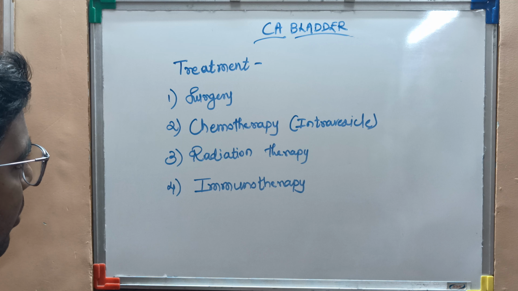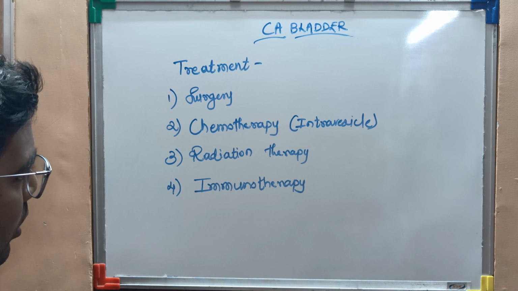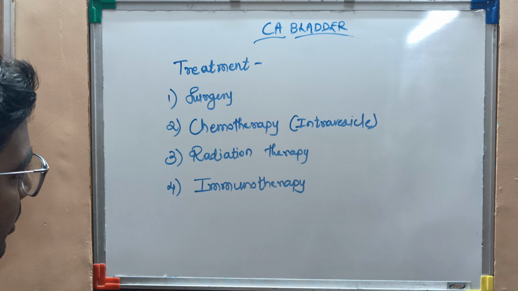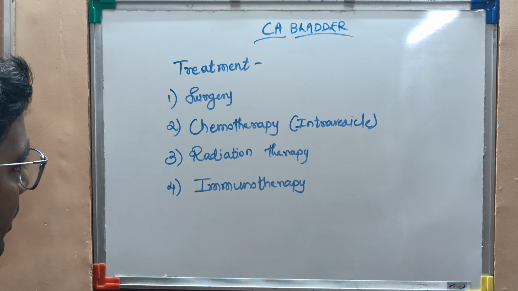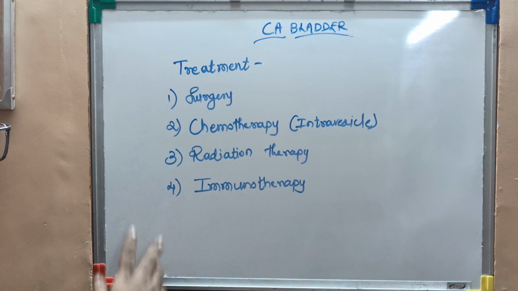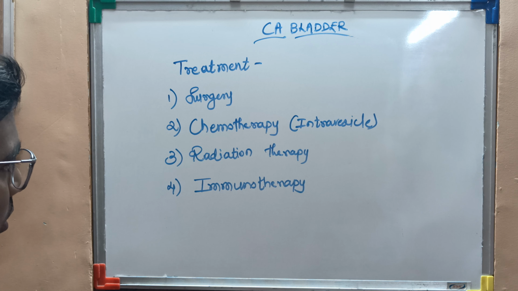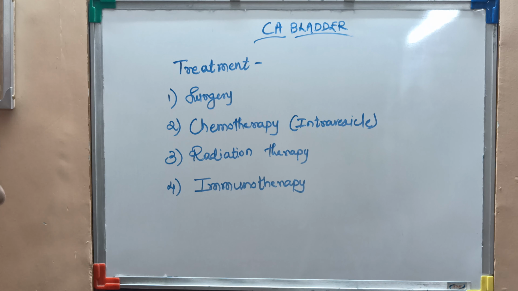The radiations pass through the bladder, and the fourth one is the immunotherapy. After the bladder cancer, the person will not have that much immunity, so the fourth one is the immunotherapy. The immune drugs are given to the patients.